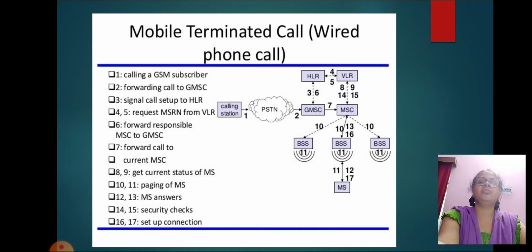Forward the call to the current MSC. Eighth and ninth, get the current status of the mobile station, actually where the mobile station is present. Then 10 and 11, paging of the mobile station. 12 and 13, two steps are involved for the mobile station answers. Then steps 14 and 15 are dedicated to security checks, and then 16 and 17 are for setting up the connection. So these are the steps of a mobile terminated call.